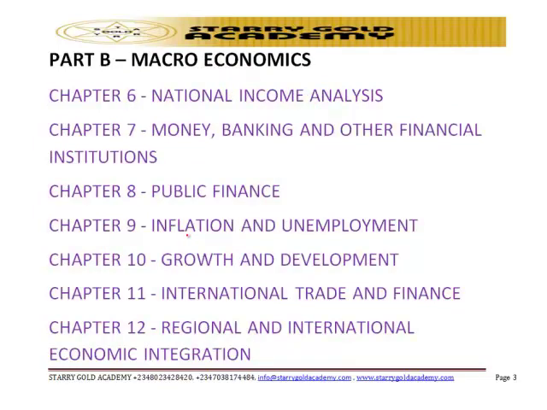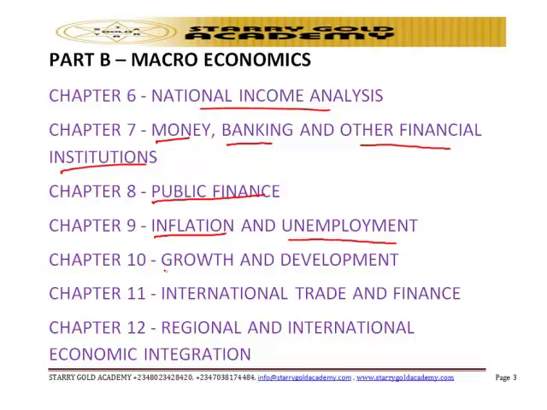Having considered all these topics in part A, we'll move to part B, which is macroeconomics. Under macroeconomics, we're considering 7 chapters, like I said earlier, from chapter 6 to chapter 12. Chapter 6, we'll be looking at national income analysis. Chapter 7, money, banking and other financial institutions. Chapter 8, public finance. Chapter 9, inflation and unemployment. Chapter 10, growth and development.